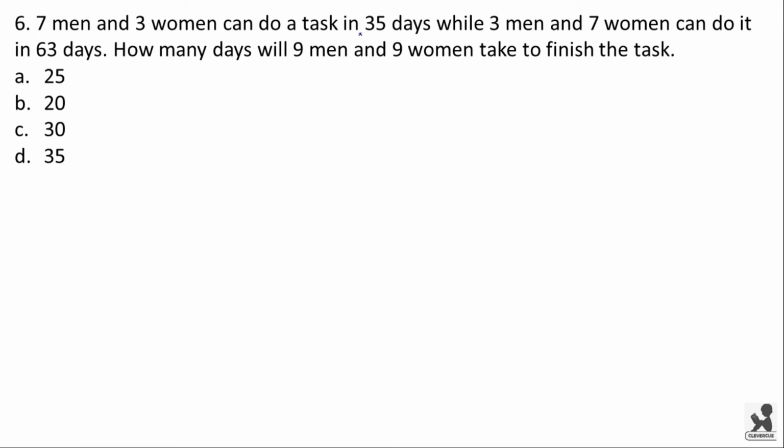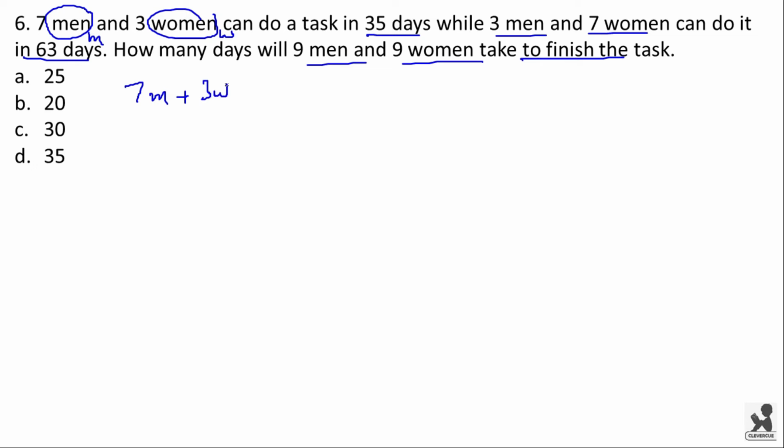7 men and 3 women can do a task in 35 days, while 3 men and 7 women can do it in 63 days. How many days will 9 men and 9 women take to finish the work? Now, here there are two methods to solve this question. Here, if the efficiency of a man is m and the efficiency of one woman is w, then (7m + 3w) × 35 will be equal to (3m + 7w) × 63.